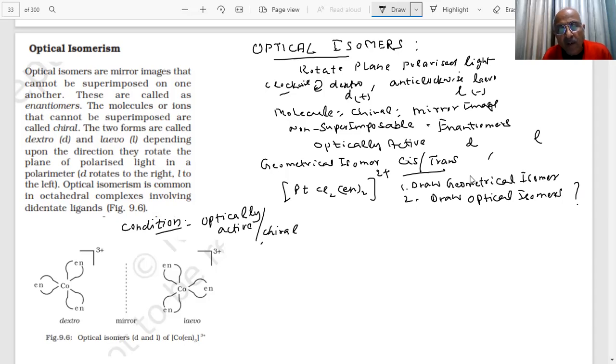The condition is chiral molecule, right? The molecule should be chiral. That means asymmetric. An asymmetric molecule should not have a plane of symmetry. Important point, student.